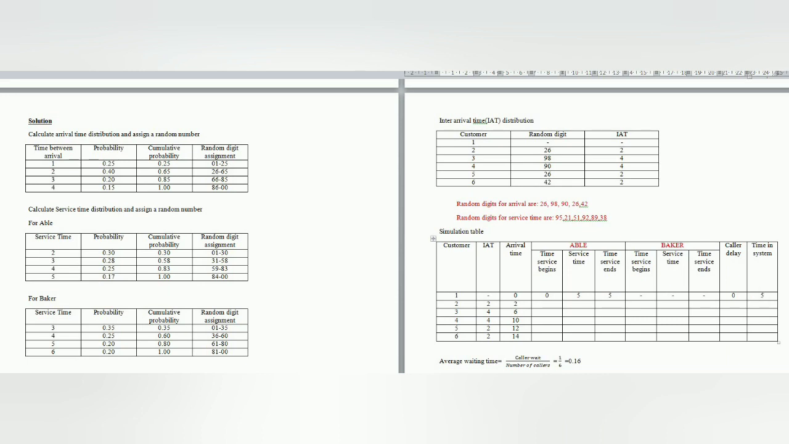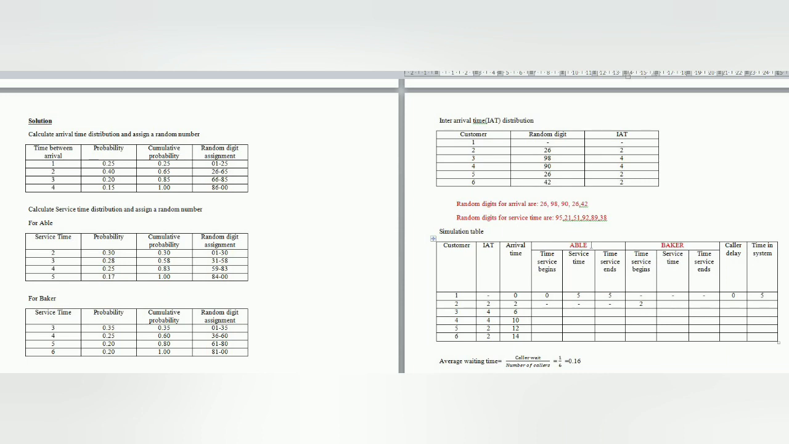So the next one is the second customer. He is going to arrive at the second minute. The clock time is 2. But Able is busy till the 5th minute. So we are going to assign the work to Baker. The time service begins at the 2nd minute itself. He arrived at the 2nd minute and he is going to begin his work with Baker.